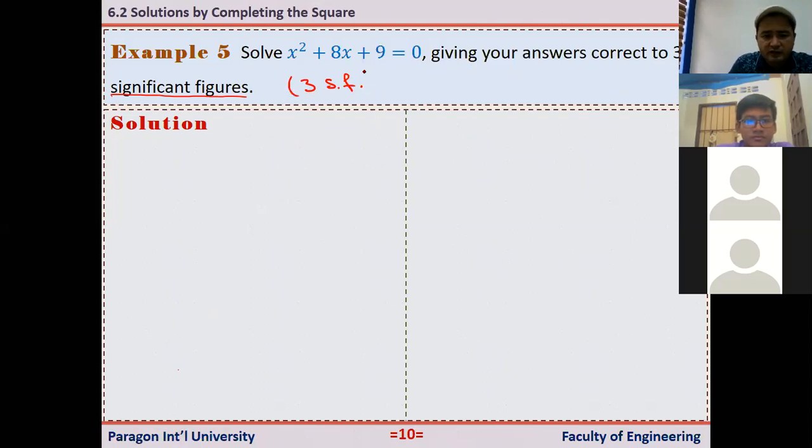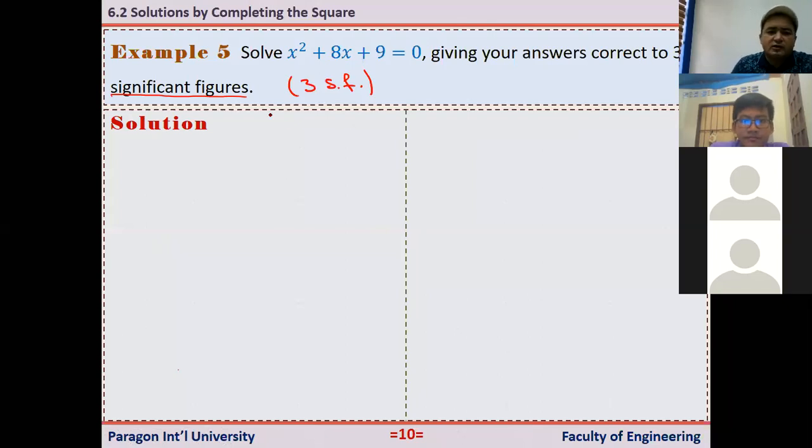After we solve this, I will give you some information about what we mean by significant figures, because when you're answering questions, you may be asked to leave your answer correct to a certain number of decimal places or a certain number of significant figures. And these are not the same thing, okay?